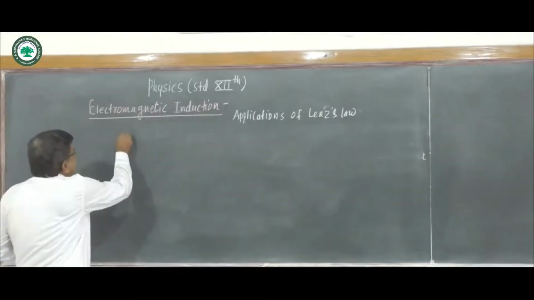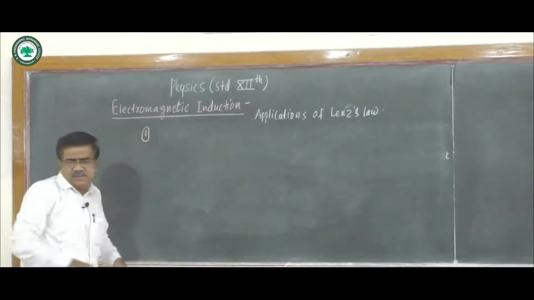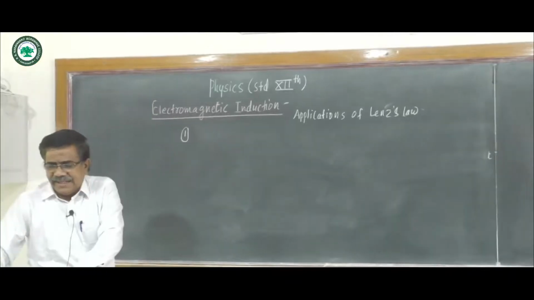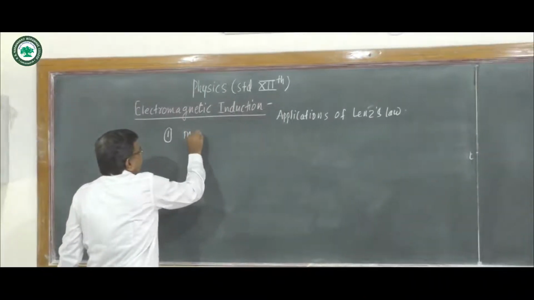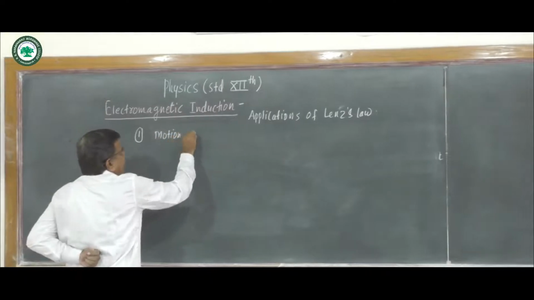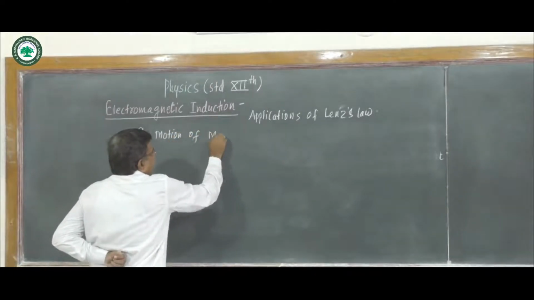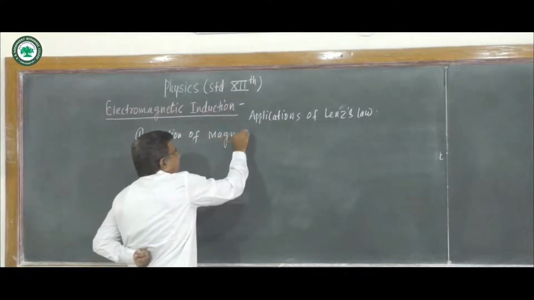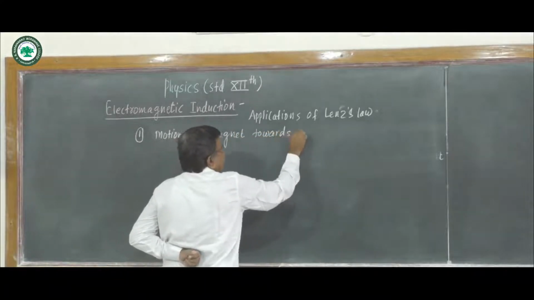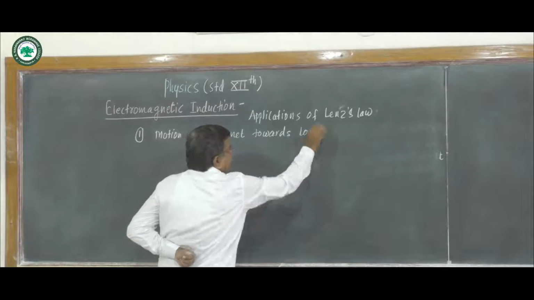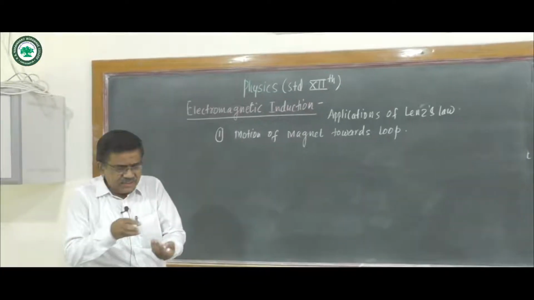First application is motion of magnet towards the loop.